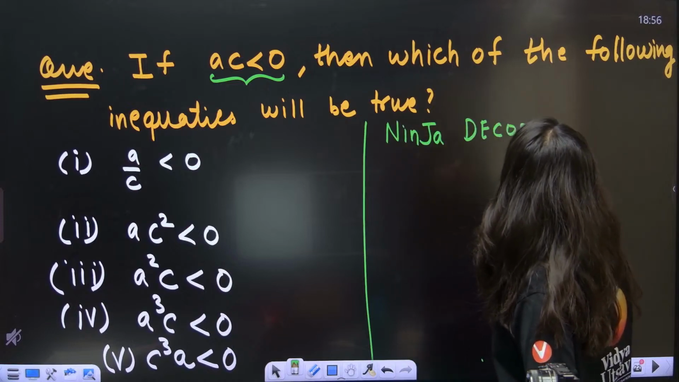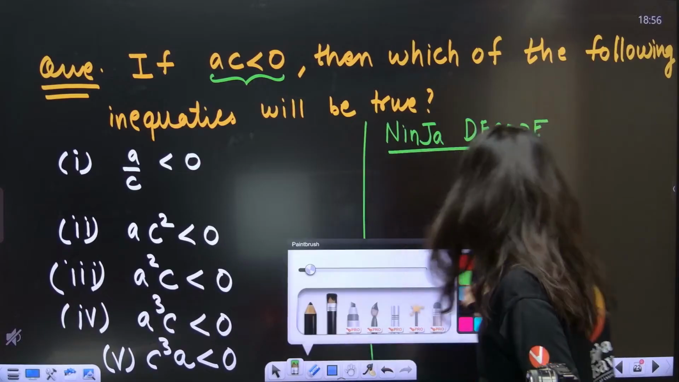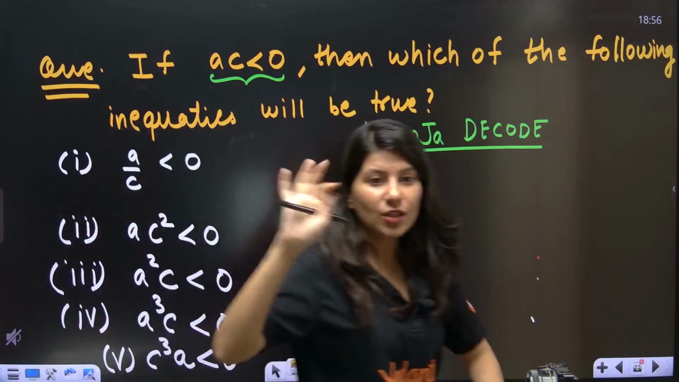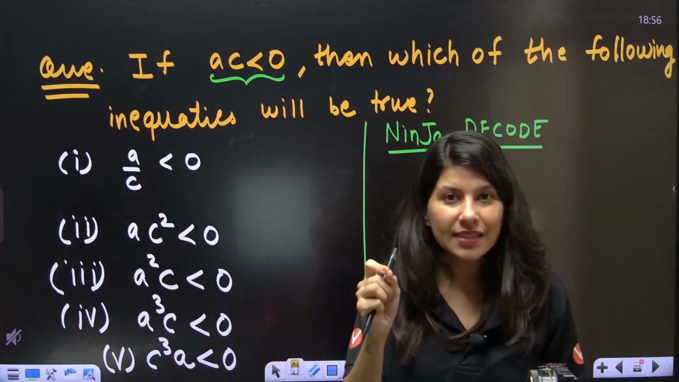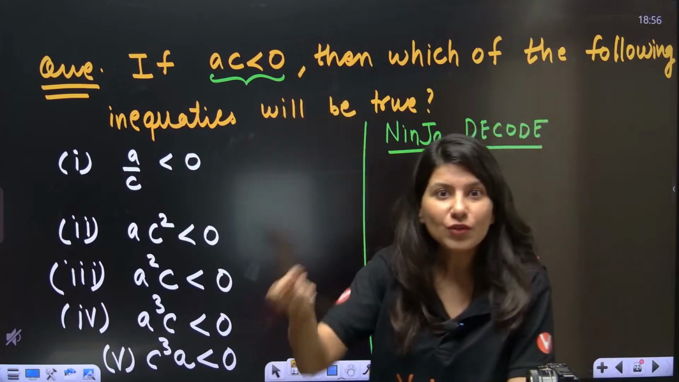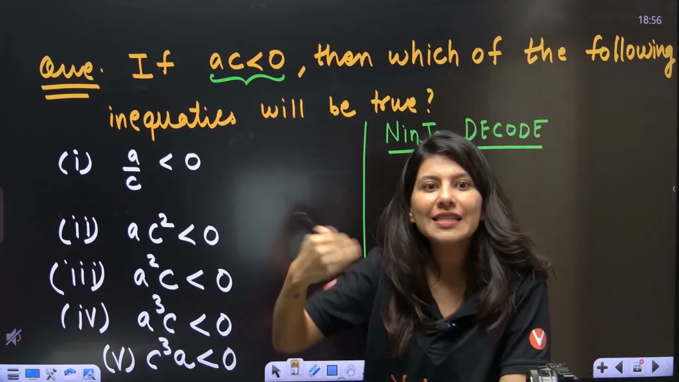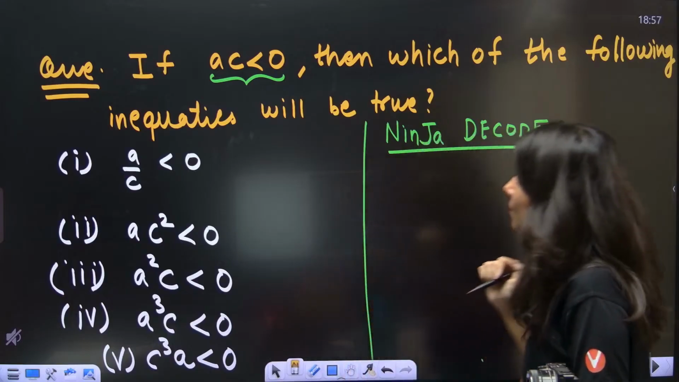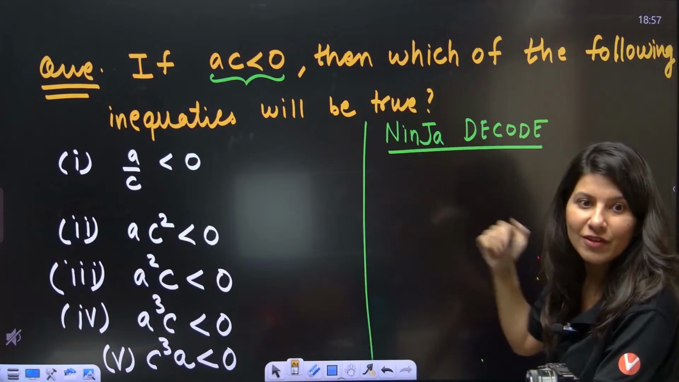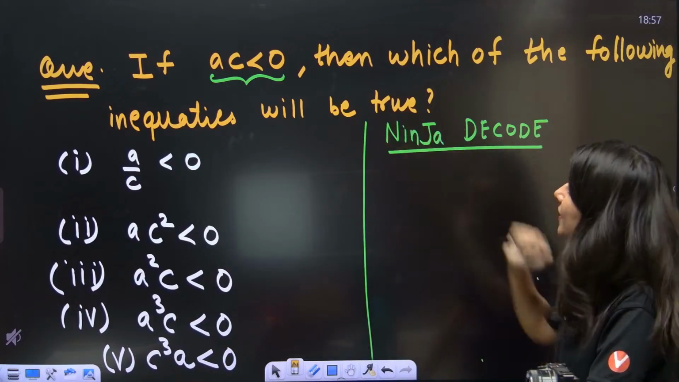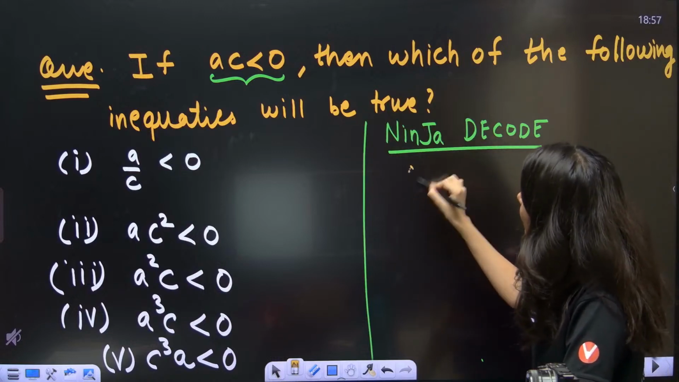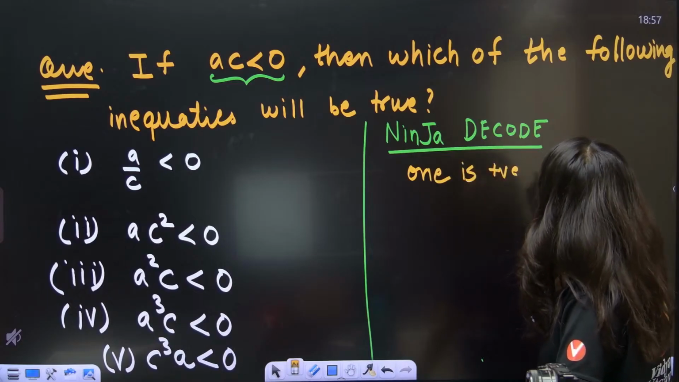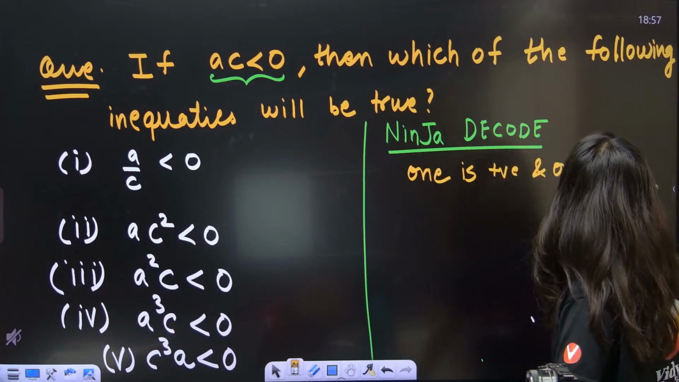Ma'am, how are you going to decode? See, what we can interpret from just this, AC less than 0. You tell me. When the product of two quantities is becoming negative, what does that mean? It means one is positive and at the same time one is negative.